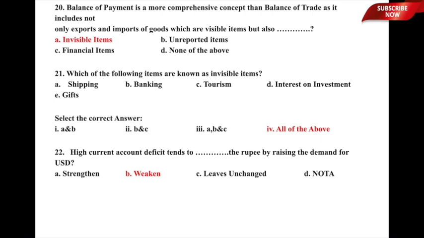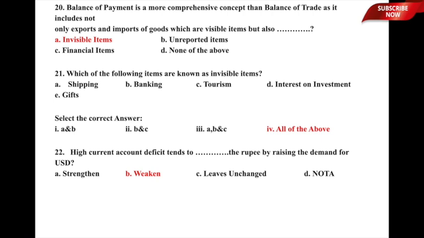The underlying options are, first, A and B, that is shipping and banking. Second is B and C, that is banking and tourism. The third is A, B and C, that is shipping, banking and tourism, and last is all of the above, that means shipping, banking, tourism, interest on investment and gifts. So which of the following are invisible items? All of these are invisible items, and therefore option 4, all of the above, is the correct answer, which denotes that the invisible items are shipping, banking, tourism, interest on investments and gifts. I hope that is clear.